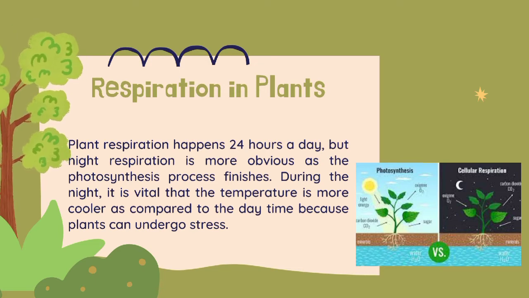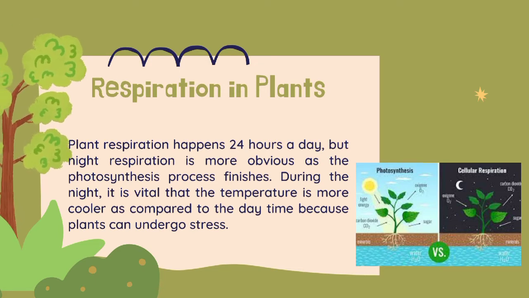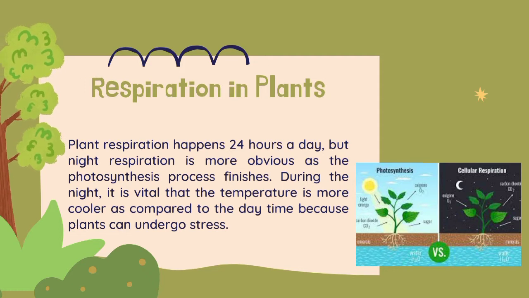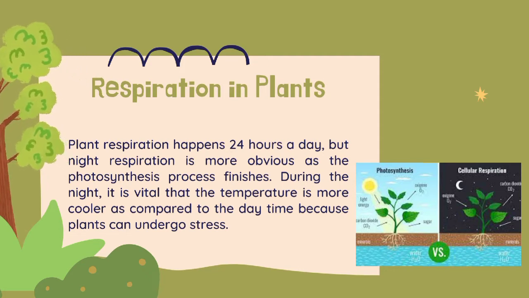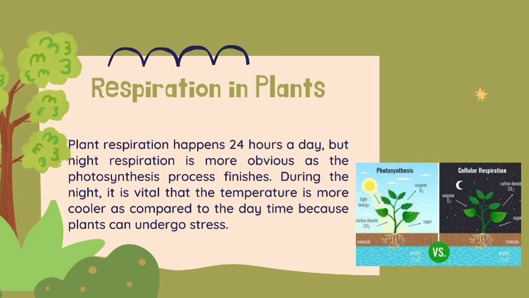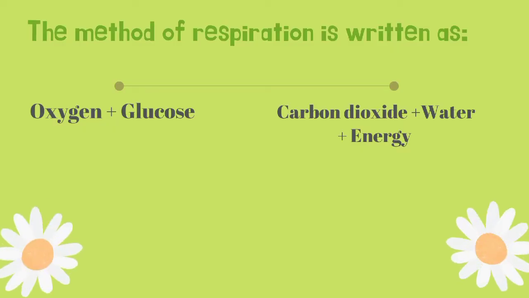Respiration in plants differs from that in animals. In plants, each part can independently take in oxygen from the air. It utilizes the oxygen to obtain energy and gives out carbon dioxide. The equation of respiration is written as glucose plus oxygen gives carbon dioxide plus water and energy.